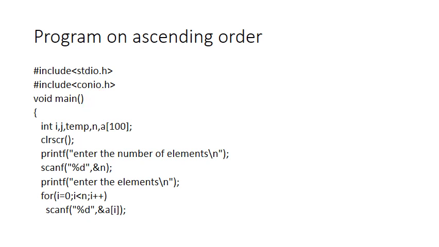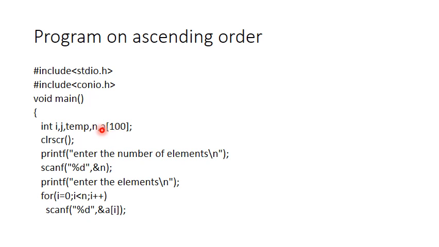And our execution actually starts from main. Once we write this main, I have a declaration part wherein I have defined some of the variables like i, j, which will be used in my loop. Then temp is a variable which will be used for swapping. n is the number of elements that I would like to use out of 100, and a of 100 is an array which is going to store at most 100 elements, with a common name called a.